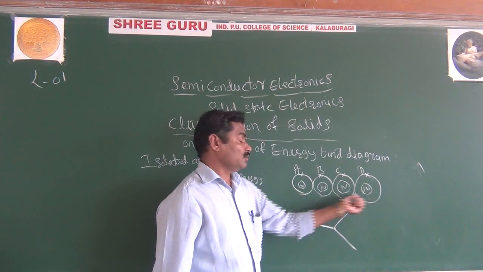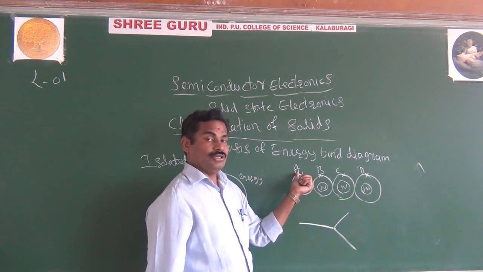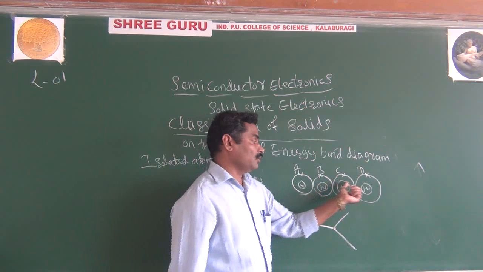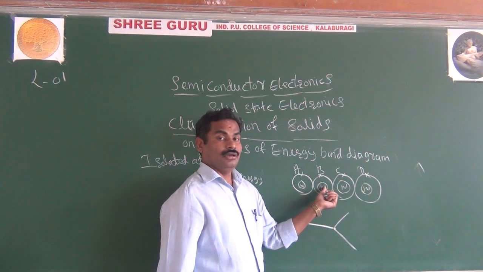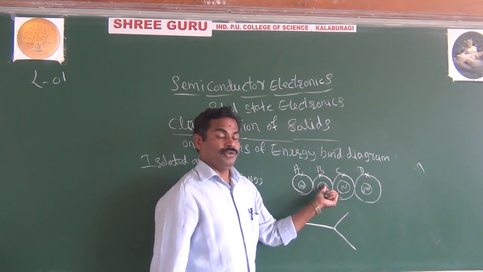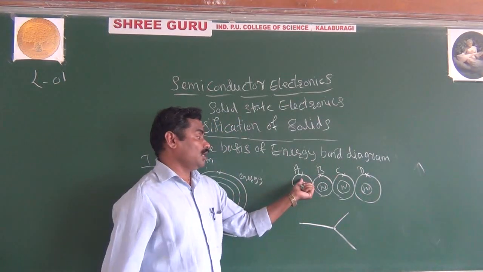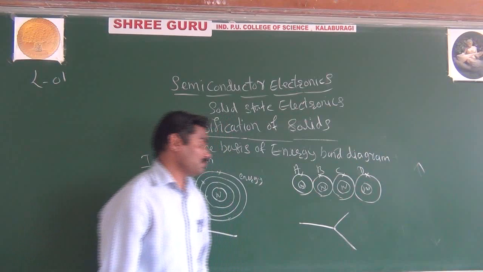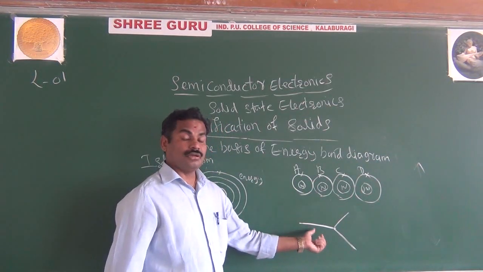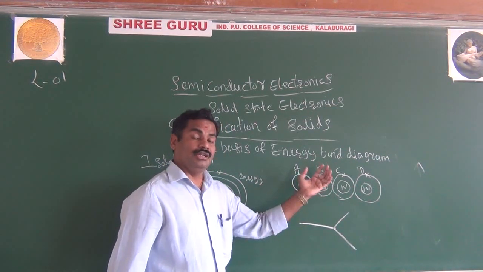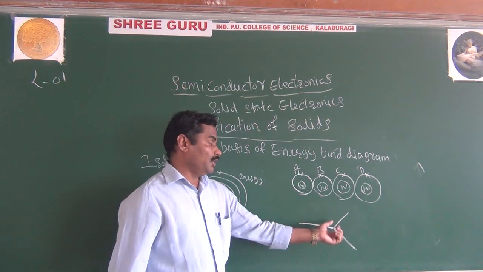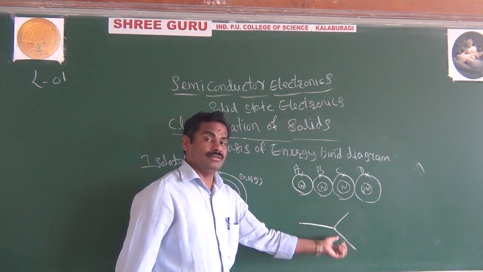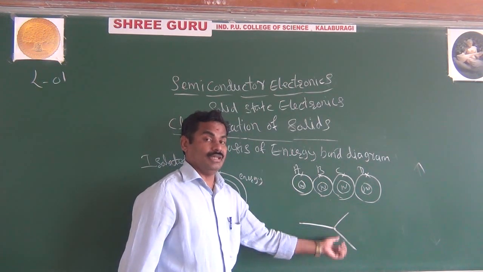It means this electron has an energy, and this energy is not the same for all the electrons of the energy level. This electron is interacting with these atoms, so the energy level is not fixed. The energy level may increase or decrease, or the energy level will split like that. The energy levels are splitting.